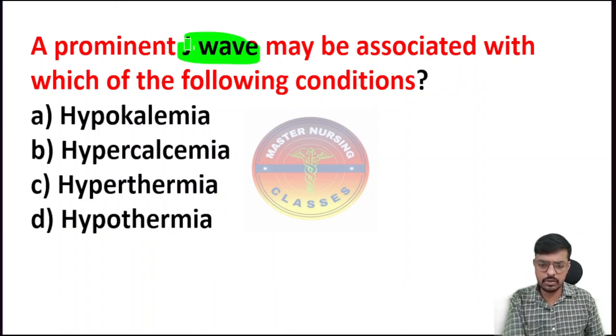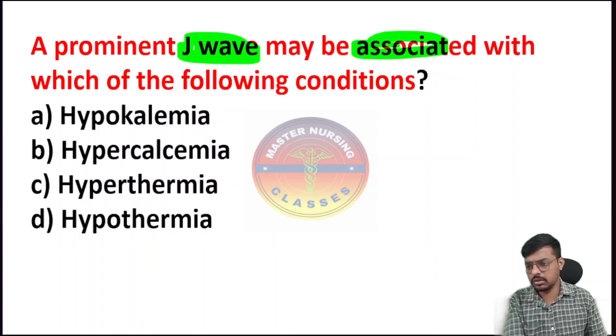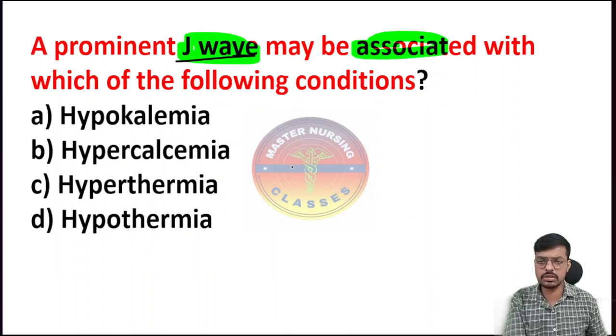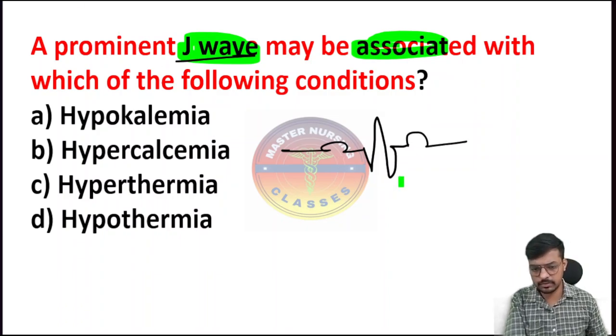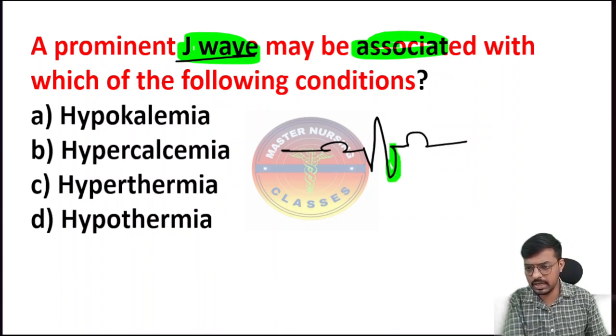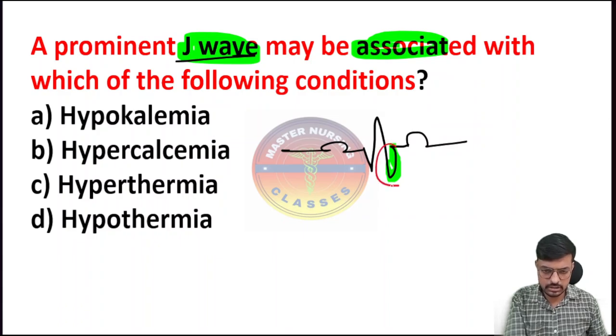A prominent J wave may be associated with which of the following conditions? So for a prominent J wave, first know what the J point is and what the J wave is. So let me clear. This is the P wave. This is the QRS complex. And this is the T wave. Focus here. Is it looking like J? This part, is it looking like J?